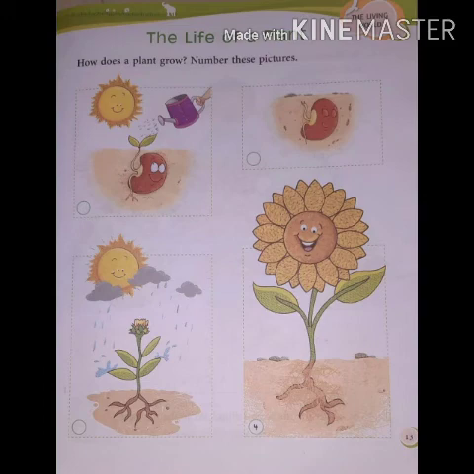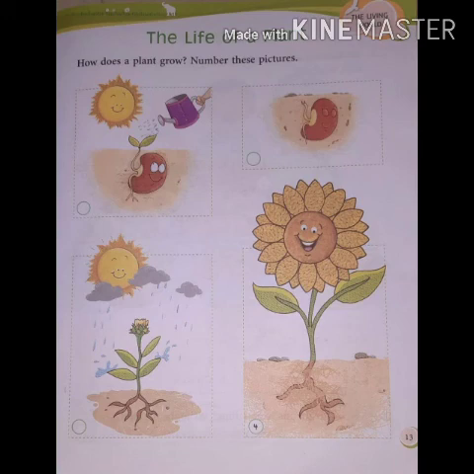Right side seed is number 1, left side seed with the 2 leaves is number 2, and below, the 4 leaves with the flower is number 3. Left above picture is 1, right above picture is 2, below left side picture is 3. Okay, 1 2 3 4. Can you understand? This is the way the seed will grow.